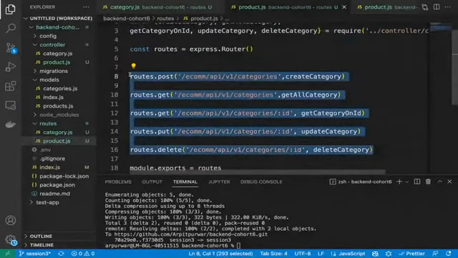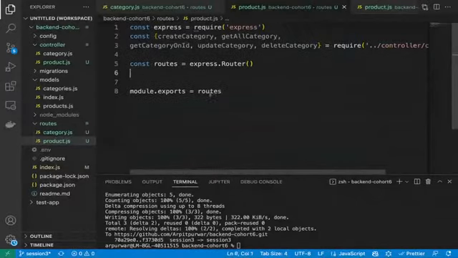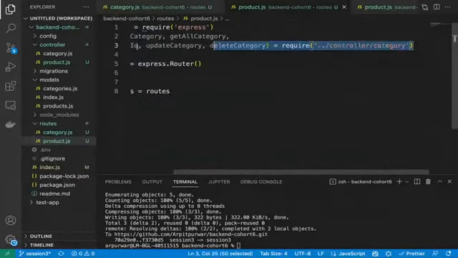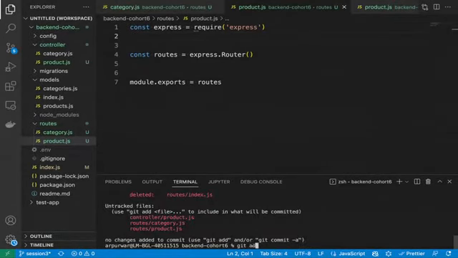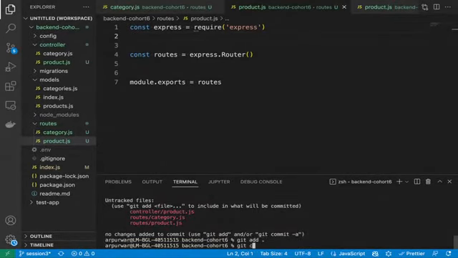I will delete it, no problem. I will create it from the start. I will delete the controller also. Okay. So now we have deleted both things. We'll create the new product.js. Let me first commit these changes so everyone can see it in the UI. Commit -m, refactor the routes folder.